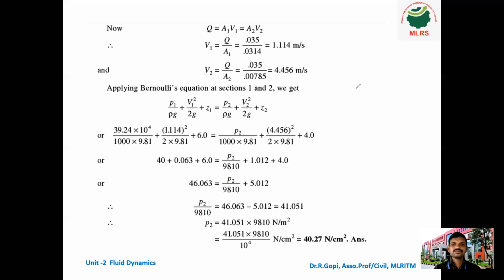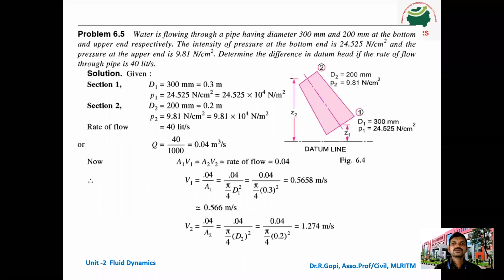So shall we move to the next problem? Now you can see the next problem. I will read the question. Water is flowing through a pipe having diameter 300 mm. Please listen, here the diameter is given in mm, not in centimeter or meter. 300 mm and 200 mm. This is also a tapered pipe. 300 mm is the bottom diameter, because first they gave the bottom, and 200 mm is the upper diameter.